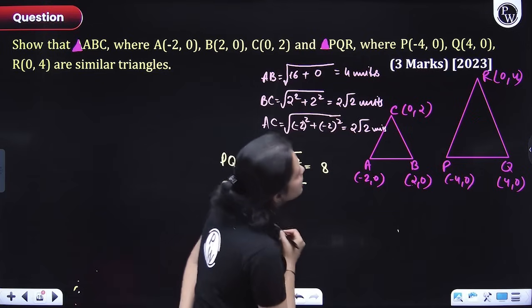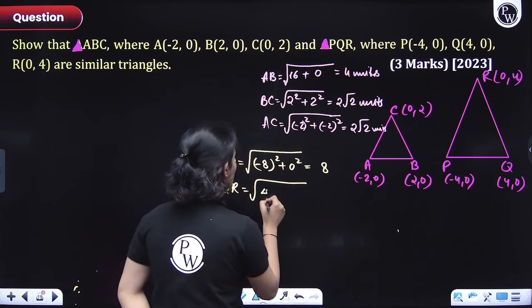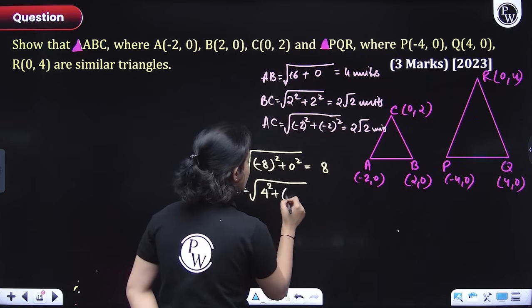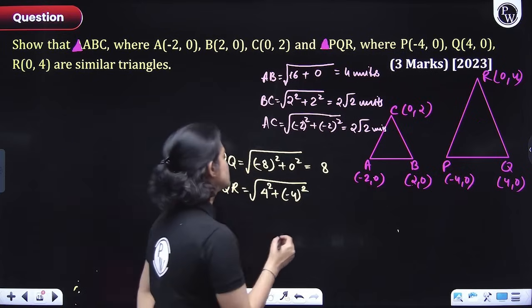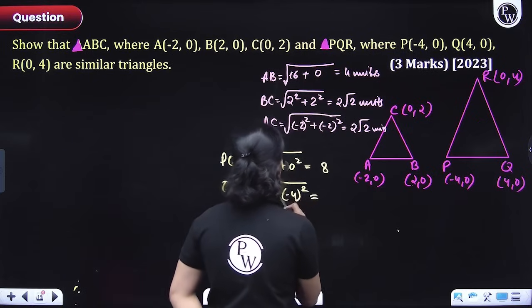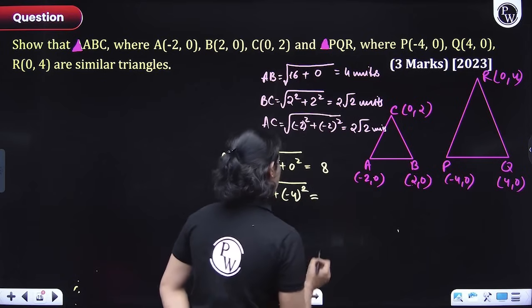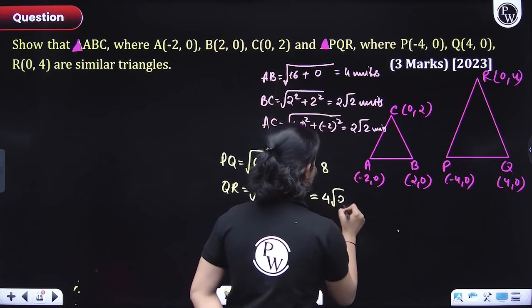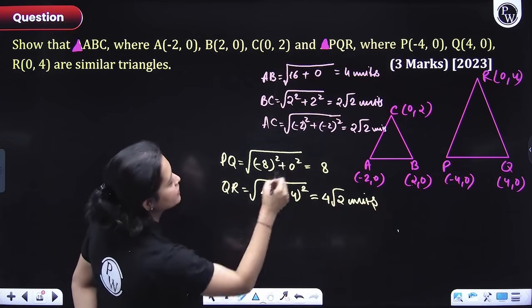So QR would be equals to 4 minus 0. So that is 4 square plus 0 minus 4. So negative 4 square. Right? So both of them would give you 16 plus 16 is equals to 32. So that would come out to be what? 4 root 2. 4 root 2 units. Okay? Now, finally, let's figure out PR, right?